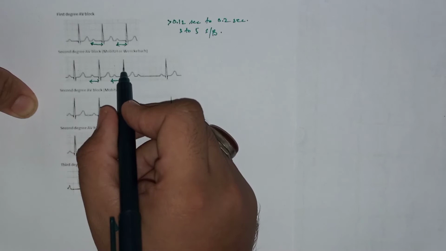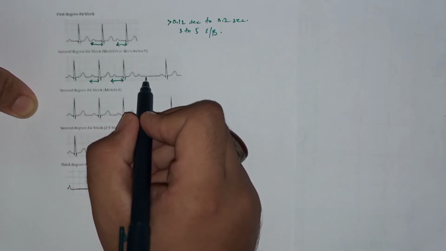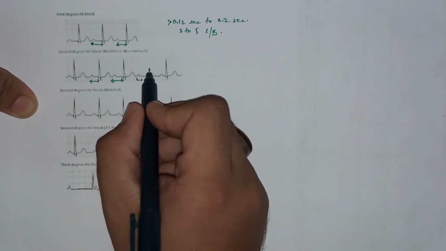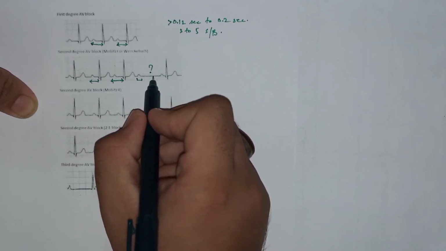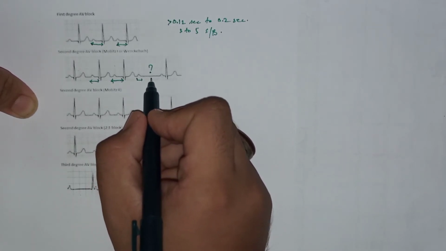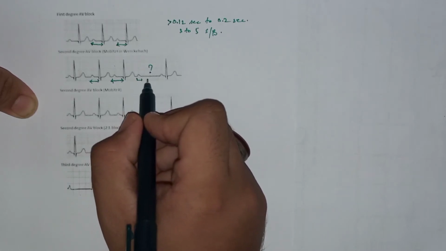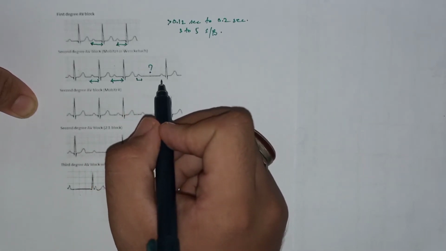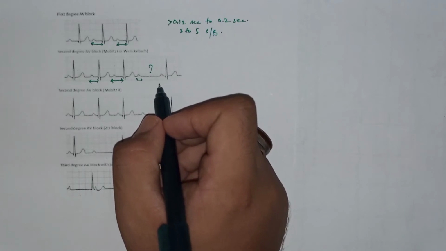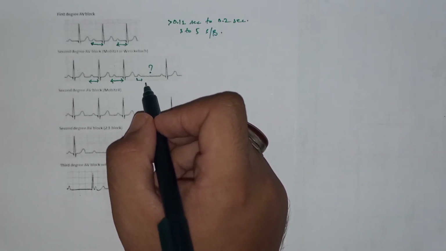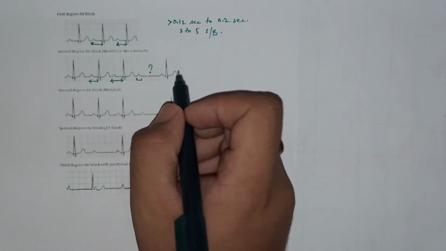And after this QRS complex, there is a missed beat. This is the P wave, but there is no QRS complex because of blockage in the conduction in the AV node. In simple terms, there is one missed beat, that after this P wave there is no QRS complex.